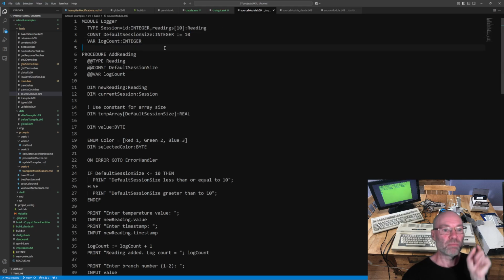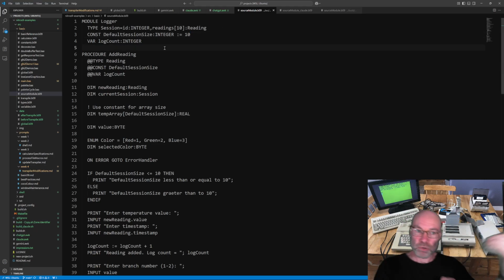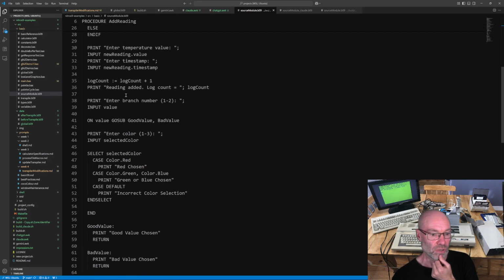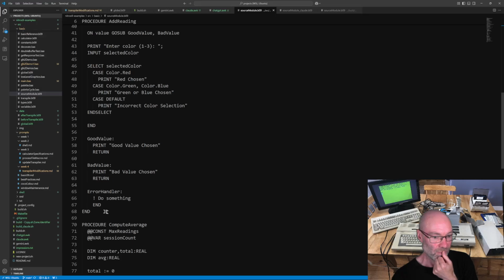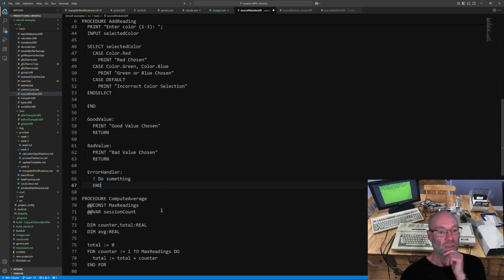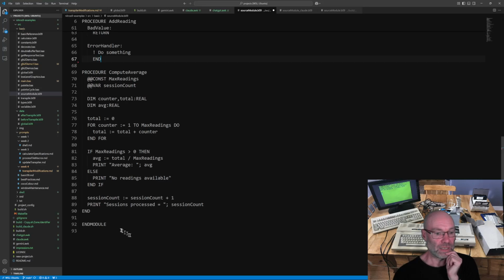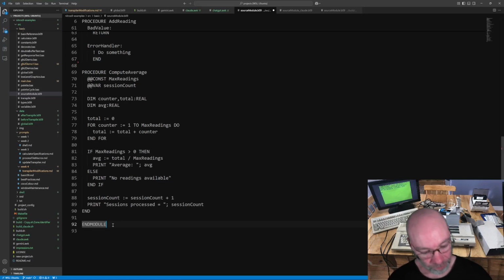Source.b09 is the same pre-transpiling source module. So again, we have that module. We've got types, procedure. Oh, that's why it's got an extra end, because that's another bug. I'll have to pull that out next time. Actually, I can delete that here because I'm actually working on the actual source file. Okay, so that's there. And then there's my end module.